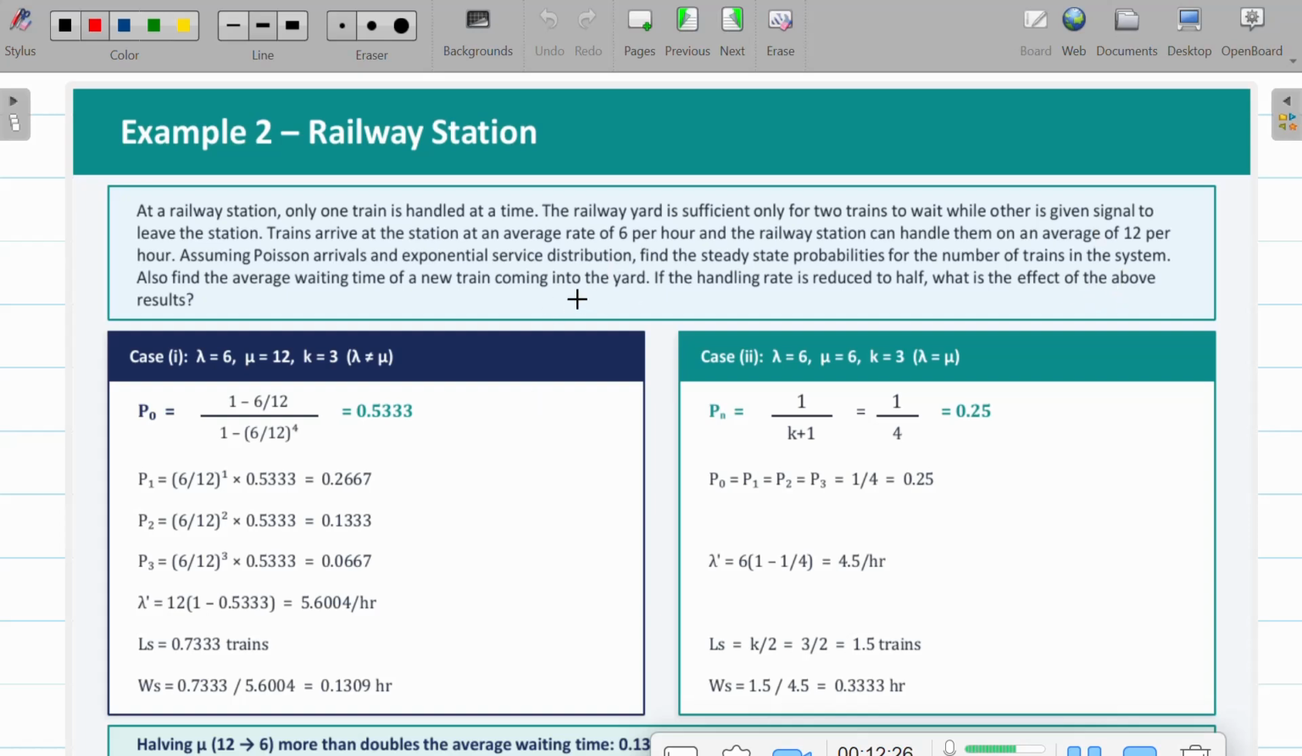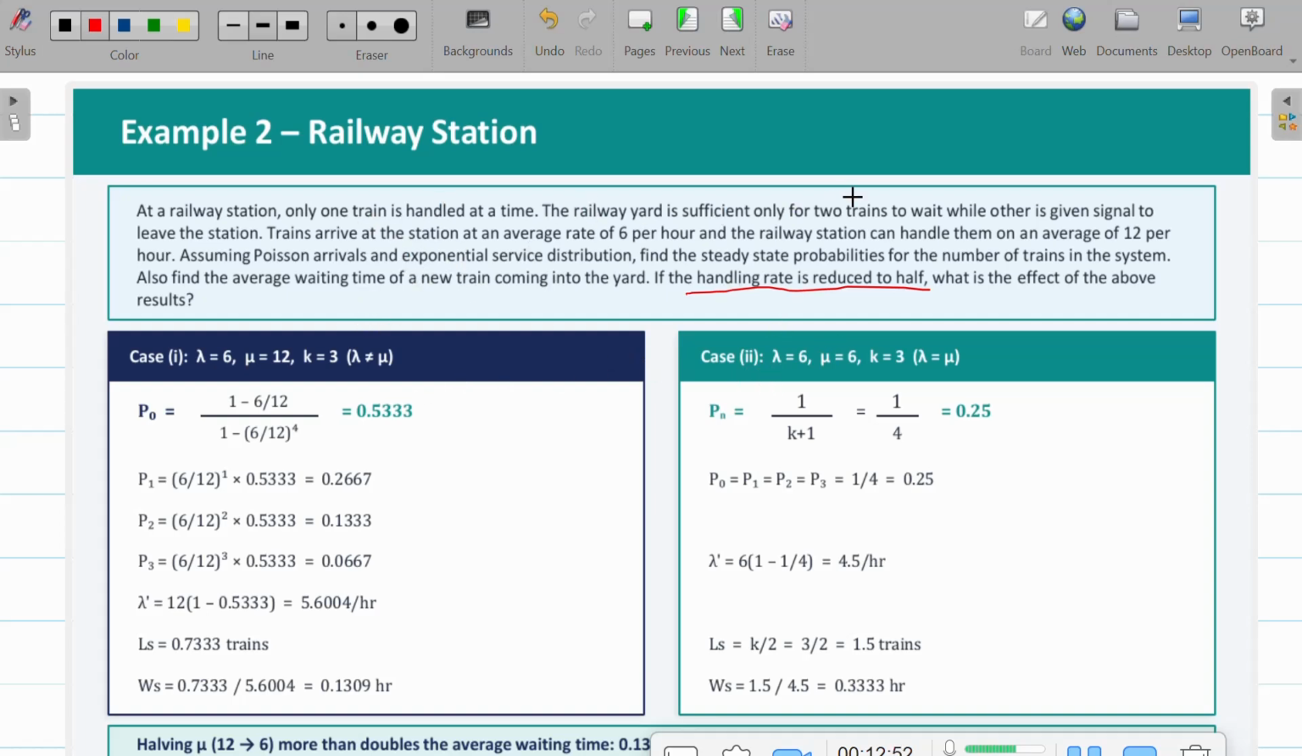So we are just going to proceed with the given arrival rate and service rate initially. Then we find your Ls and your WS, and finally they have asked to make the handling rate, that is the service rate, half, and find what is the effect of the change on the result you had. So that's what is given in case 1 and case 2 here. So first let me go with case 1.